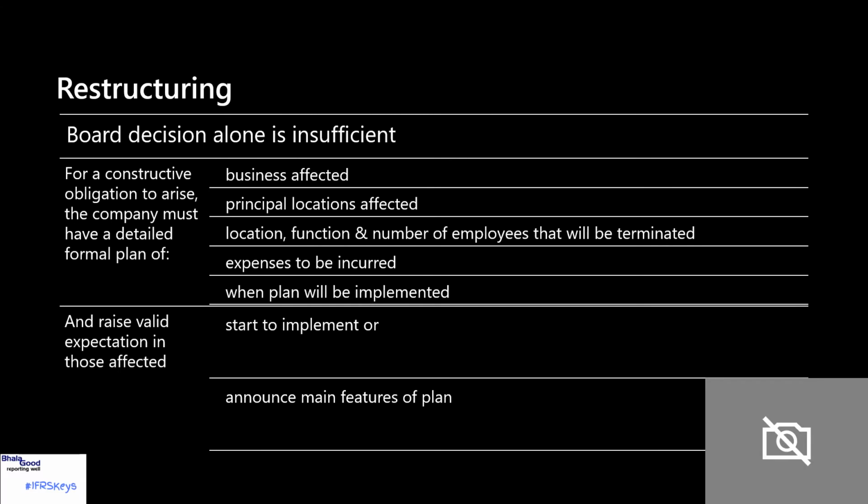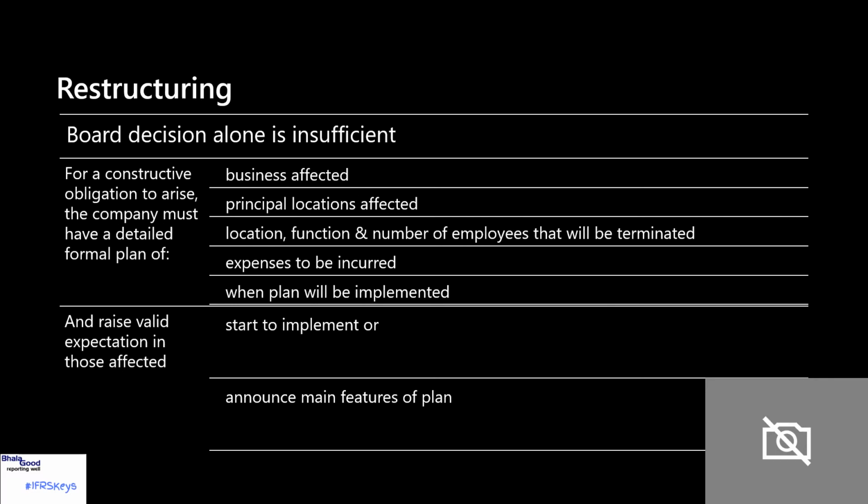So in other words, the board cannot make a decision today and say, well, we've made the decision and that is a past event. There are two requirements that actually need to be met, and you'll see them on the left-hand side. It says that if there's a constructive obligation, for that to arise, the company must have a detailed formal plan. And secondly, the company must have raised a valid expectation in those affected by the plan.